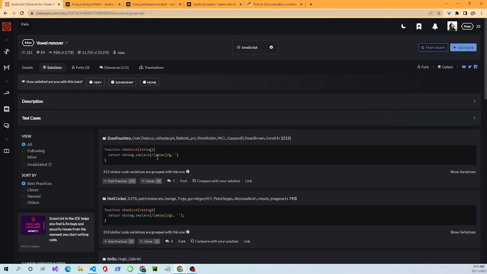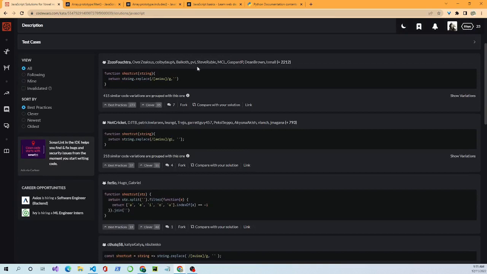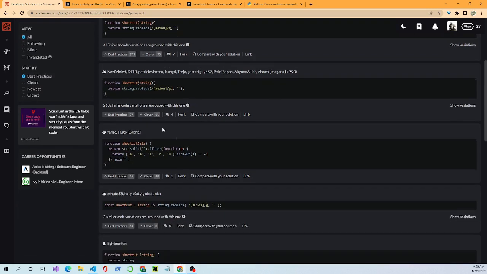Okay, and you see, we come in here and we look. The number one method is using something called a regular expression to remove the vowels. We've got return string dot replace, which is a method that will look for these characters throughout the whole string and get rid of them, replacing them.